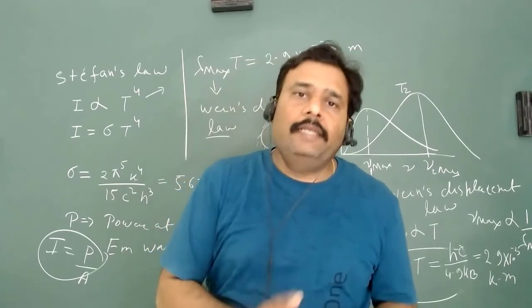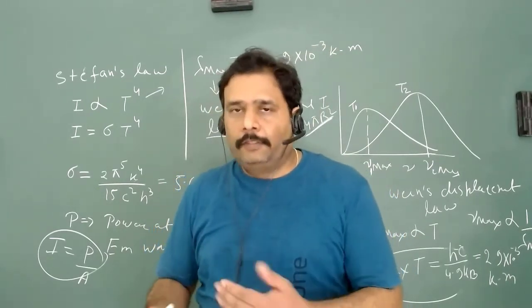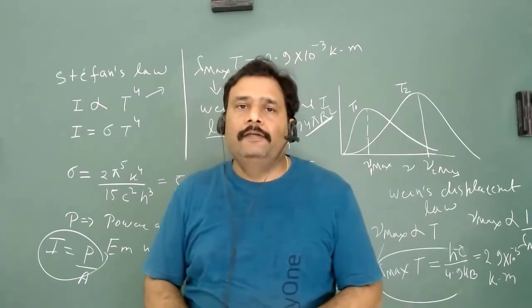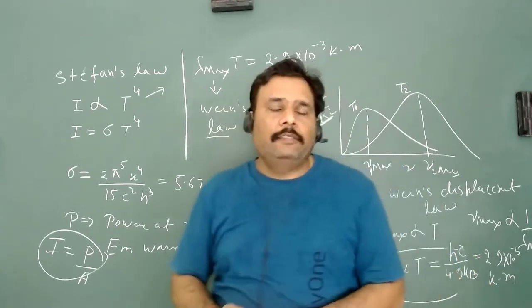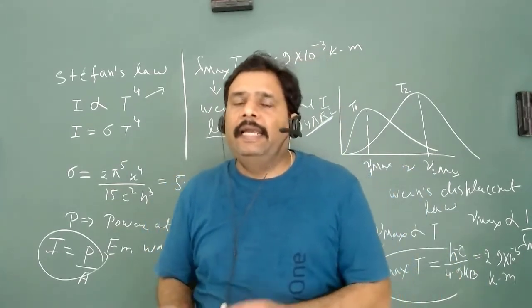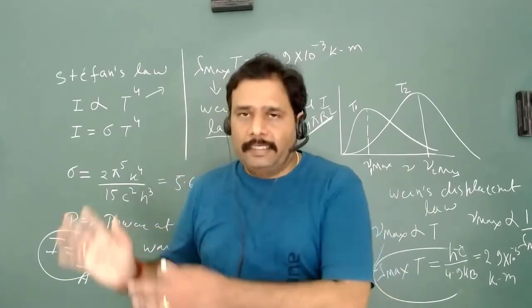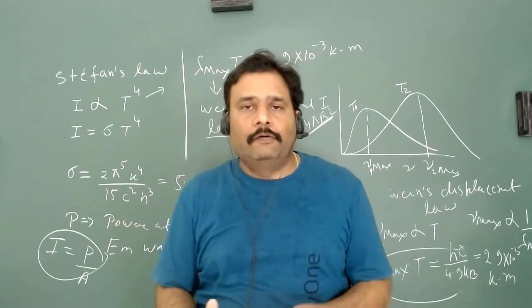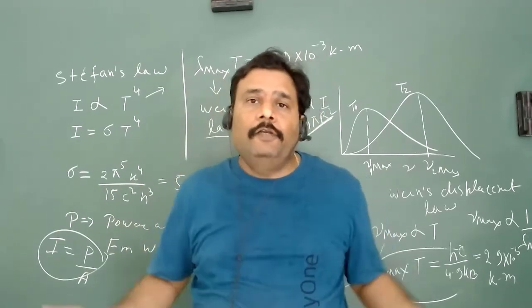Different people approached this particular problem in different ways. There are two ways to understand this problem. One is the classical theory, given by Rayleigh-Jeans, and Wien's distribution law also tries to explain it, but they are not able to explain it fully.